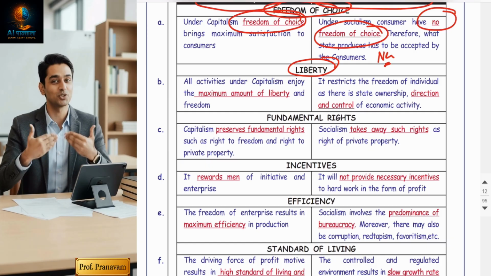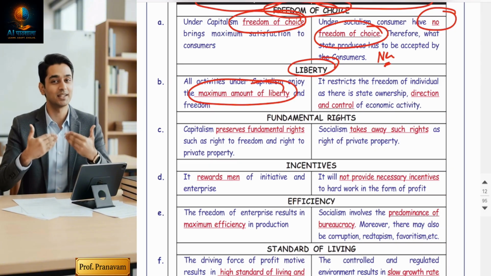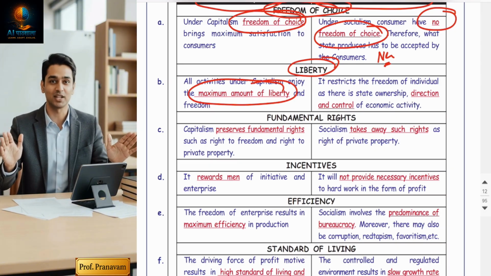Liberty, guys. In a capitalist economy, the private sector enjoys huge liberty to run the business. They are free to do whatever they want to.